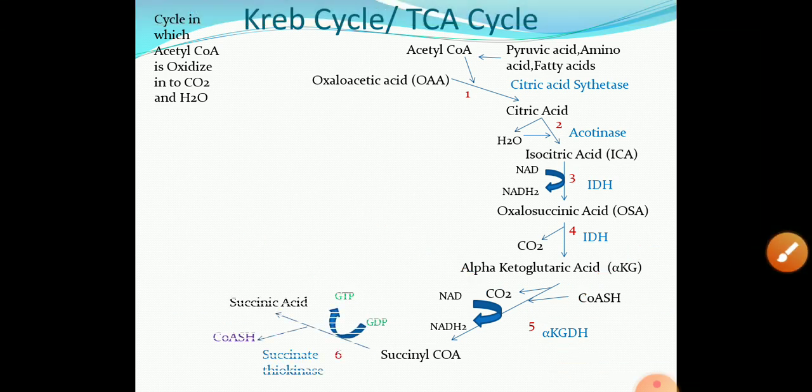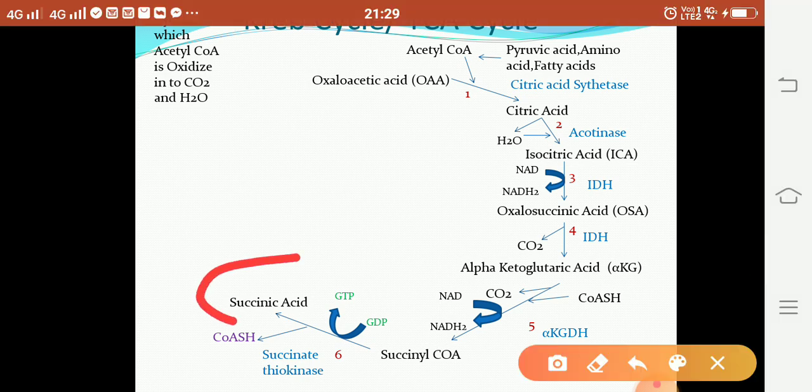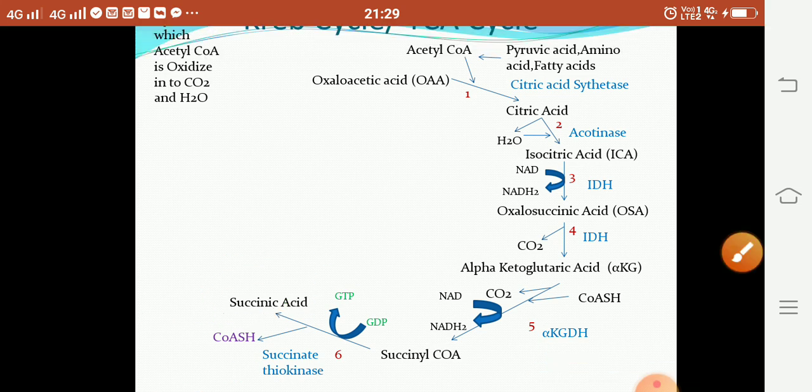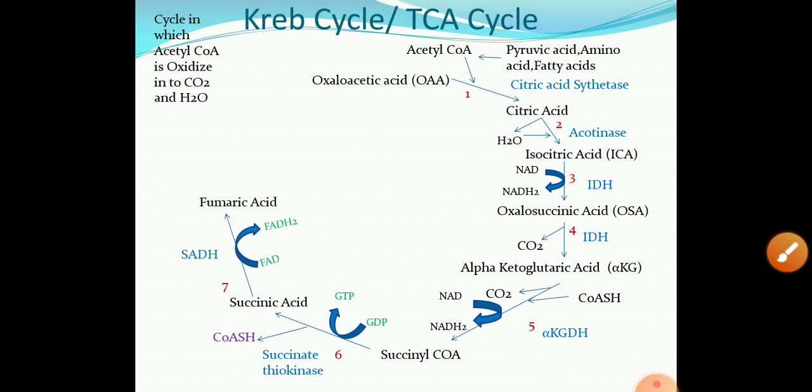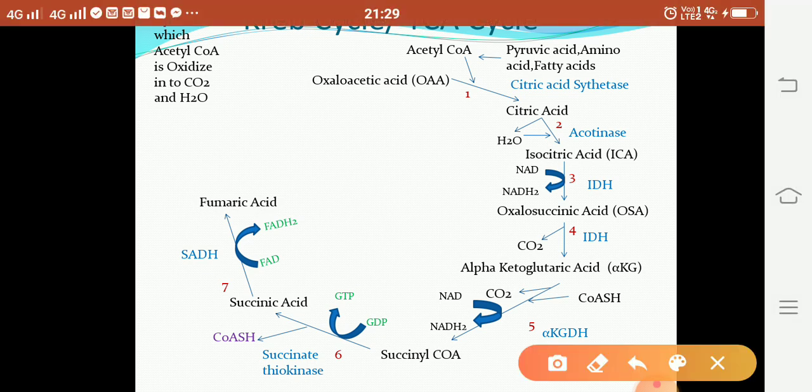Then in the next step, succinyl CoA molecule is converted into succinic acid by the enzyme succinate thiokinase. CoA is removed during this reaction. Then in the next step, succinic acid molecule is dehydrogenated into fumaric acid, and this reaction is carried by the enzyme succinic acid dehydrogenase.